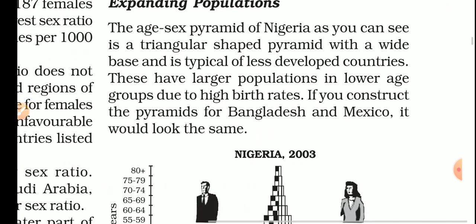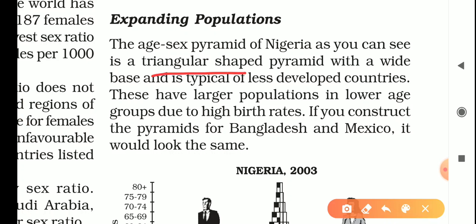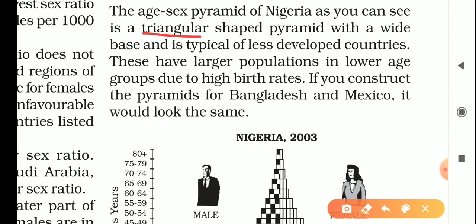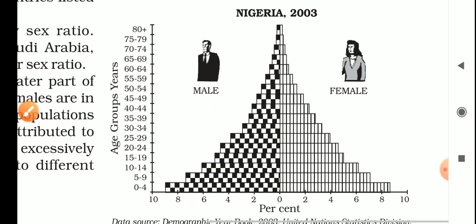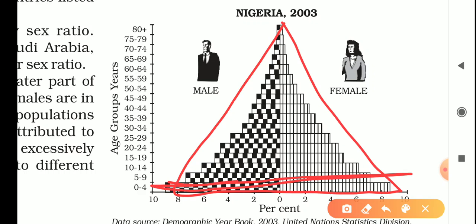First one is expanding population. What is expanding population? The age sex pyramid of Nigeria, as you can see, is a triangular shaped pyramid with wide base and is typical of less developed countries. Triangular shape, wide base. See this. Triangular shape and wide base. Top is very small, base is very wide.